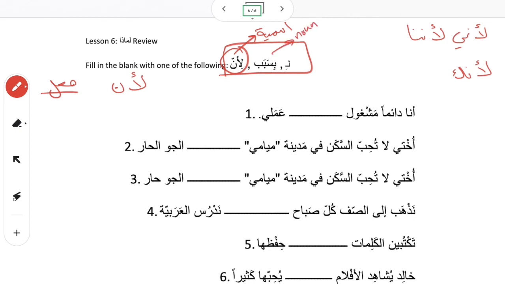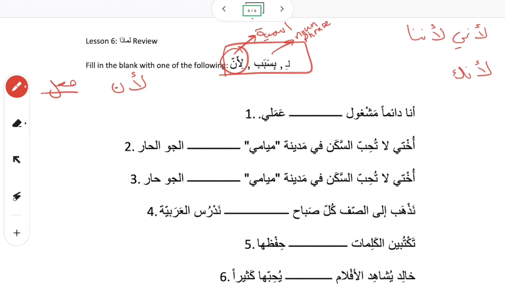Okay, so let's look. We have li'anna, bisabab. Bisabab you use with a simple noun, or with a phrase, like a noun adjective phrase, or sometimes you might say it with idafa. So it can't be used with a sentence. It's like saying, bisabab al-izdiham, because of the traffic. Bisabab akhi, because of my brother. Bisabab al-jaw, because of the weather. Okay? So those types of things.